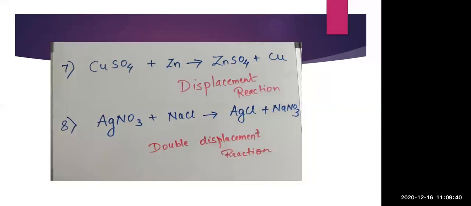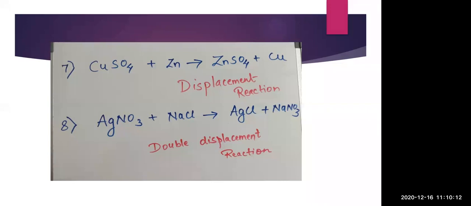Okay, so here you can see the first one is the displacement reaction, or single displacement also you can write, and the second one is the double displacement. For double displacement, don't write displacement reaction only, because double displacement is different from single displacement reaction. If it is a double displacement reaction and you write displacement reaction, then the examiner will get confused.